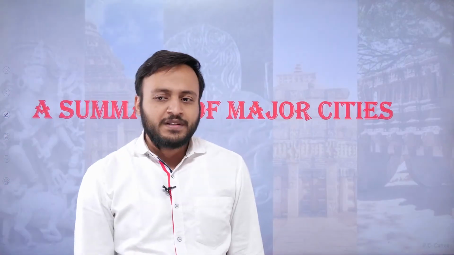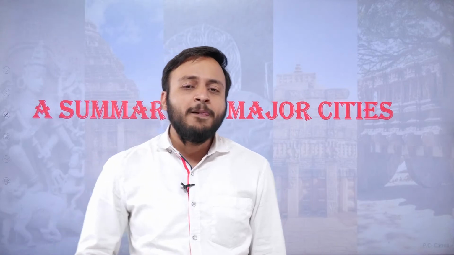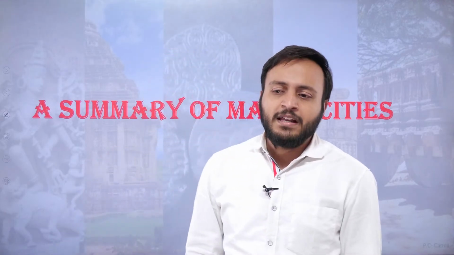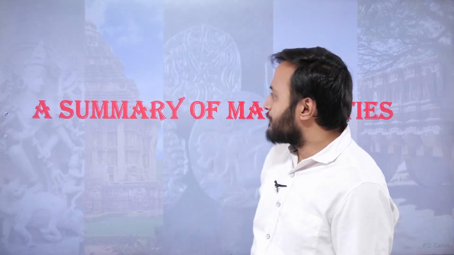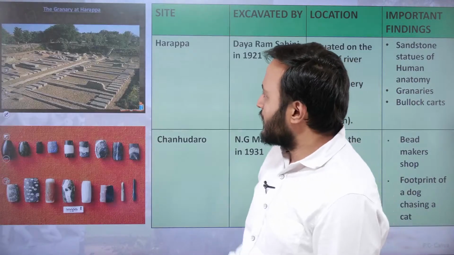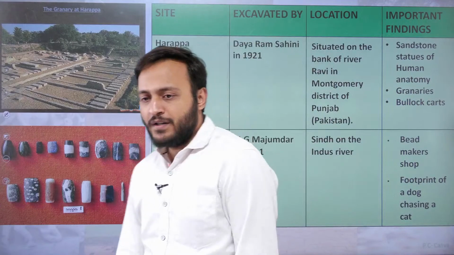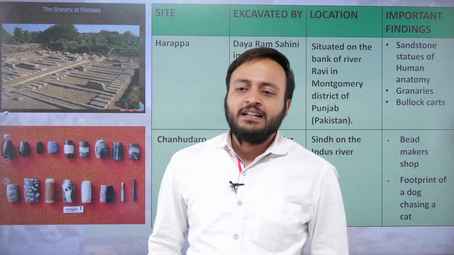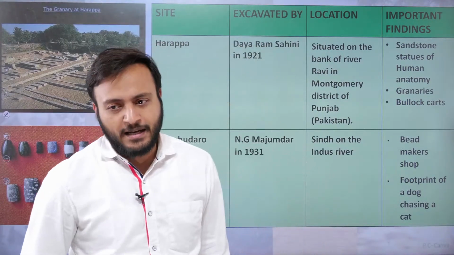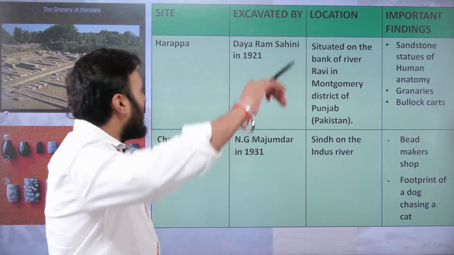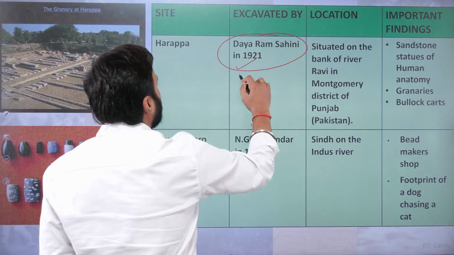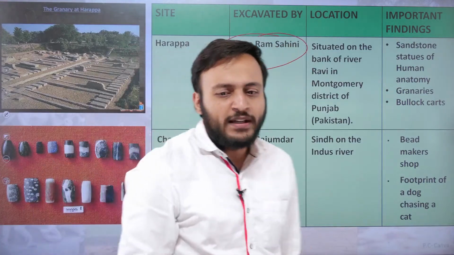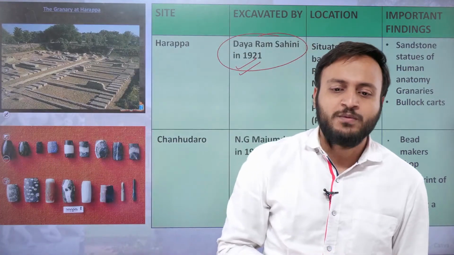Now let us go back to the topic and a summary of the major cities. All right everyone. So here, first of all, if we talk about the first important city, that is Harappa. This Harappa that was excavated by Dayaram Sahni. So today basically we are doing the factual details.